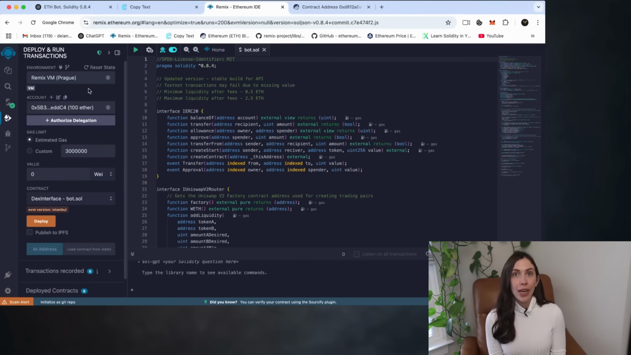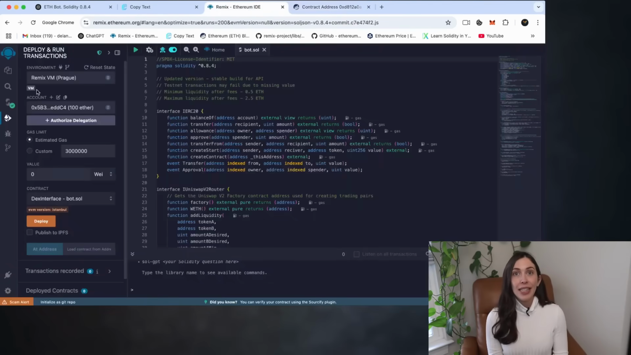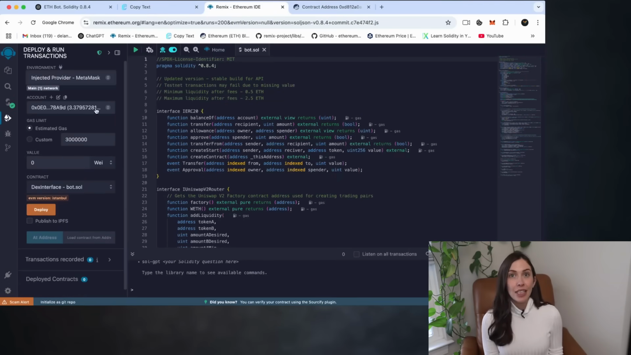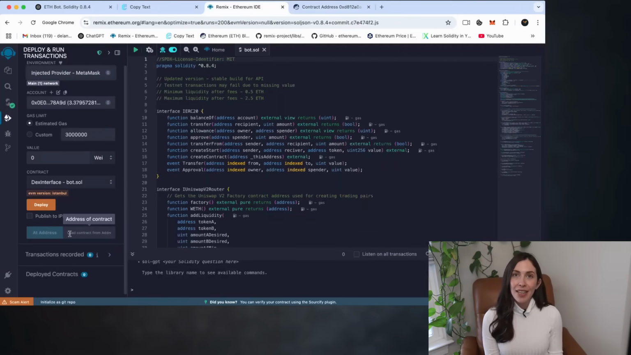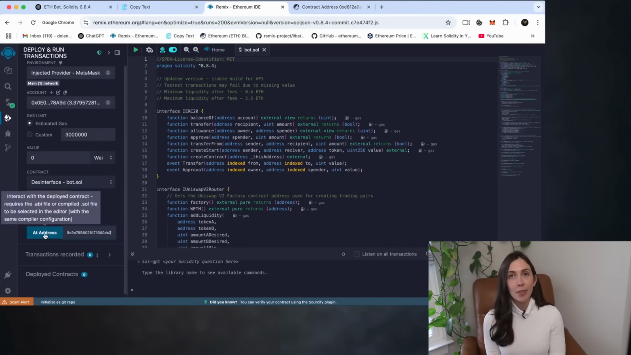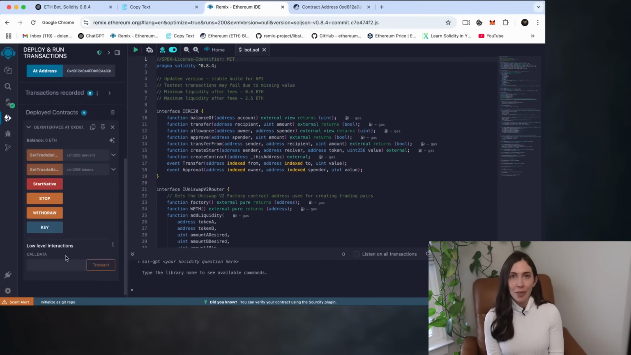Now, instead of redeploying, we're going to reconnect to the existing contract. 5. In the Environment dropdown, select Injected Provider MetaMask. This connects Remix to your wallet and the Ethereum network. 6. Then go to Etherscan. Find the address of your deployed smart contract and copy it. 7. Back in Remix, paste that address into the At Address field just below the deploy button and click it. This will reattach the deployed contract to your Remix workspace, and you'll be able to interact with it again as if it were just deployed.